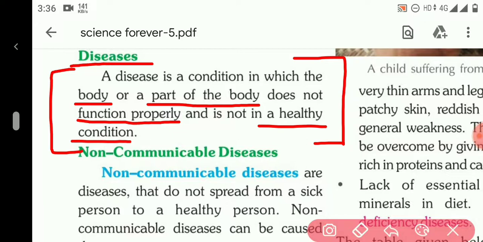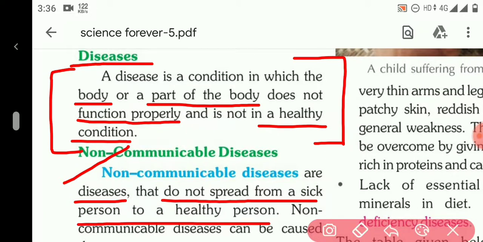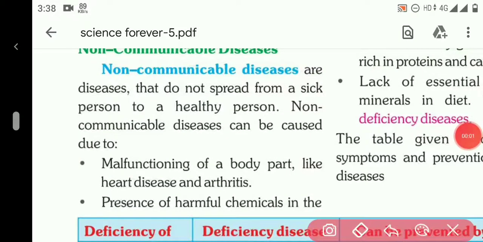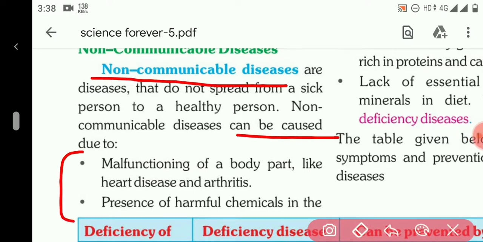So diseases are of two types: communicable diseases and non-communicable diseases. First we will study non-communicable diseases. These are the diseases that do not spread from a sick person to a healthy person. They do not get transferred from person to person. So when a disease does not get transferred from person to person, it is known as non-communicable disease. Non-communicable diseases can be caused due to the following reasons.